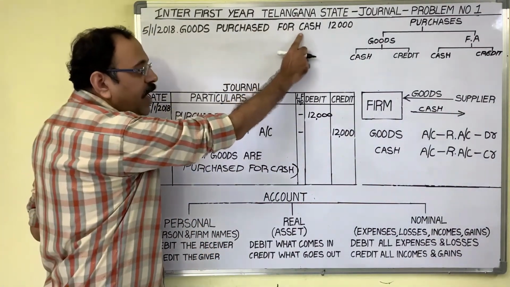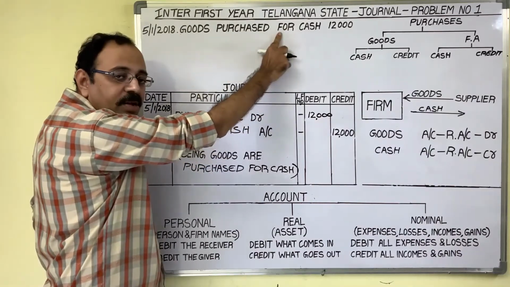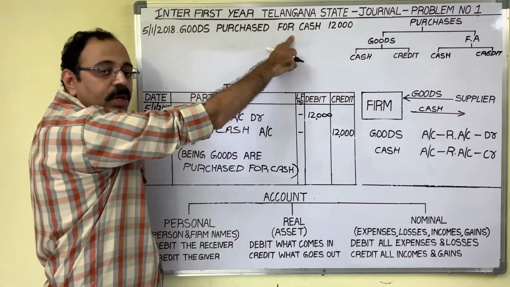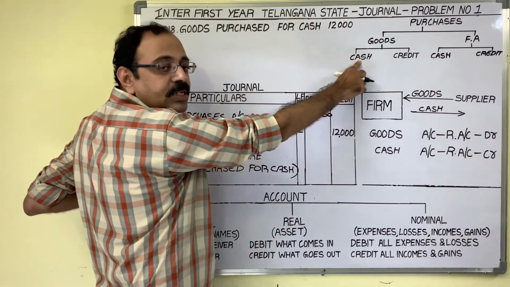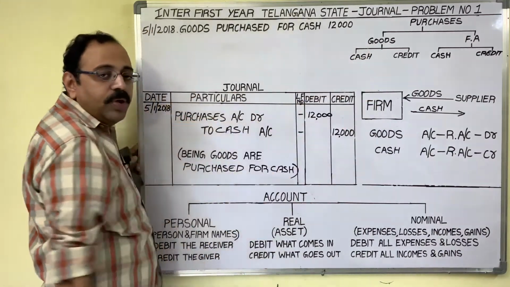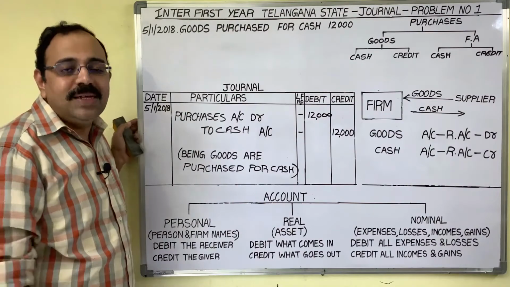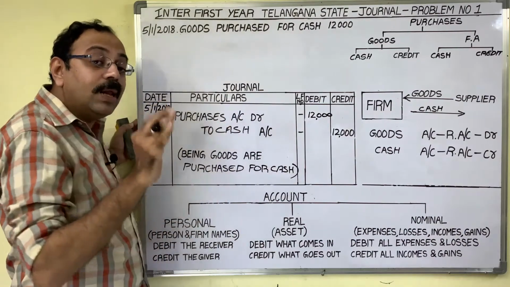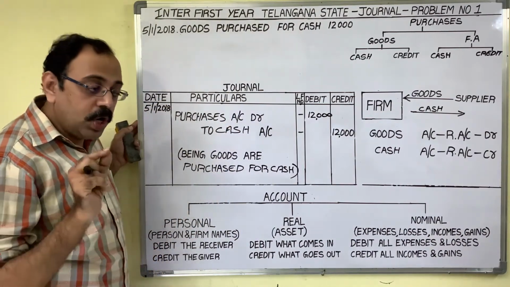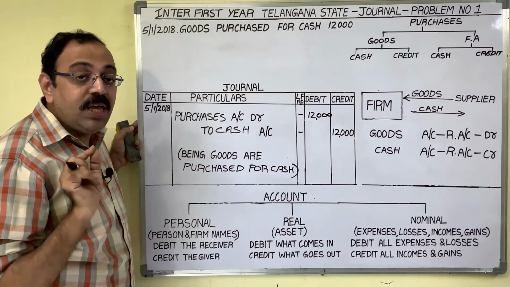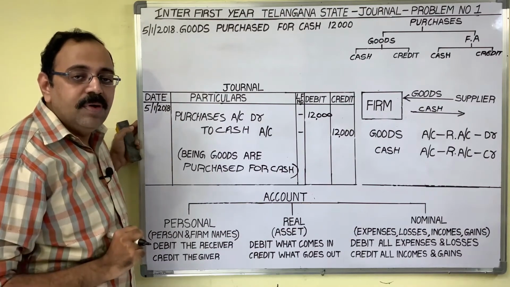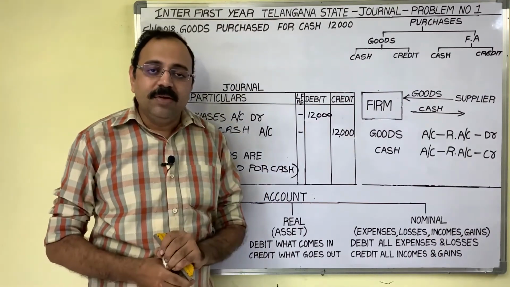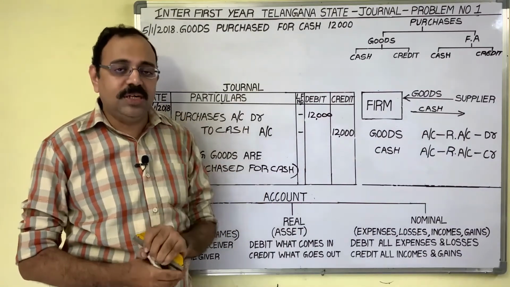Goods purchased for cash. The person name is not given. When the supplier name is not available, treat it as cash purchases, because in case of cash purchase only, we need not remember the supplier's name. If the supplier's name is given, it means we should remember the supplier's name and record that name in our books, because we give importance to the supplier's name when we are liable to him, when the transaction is not yet completed, when we have to pay the amount to him in future.